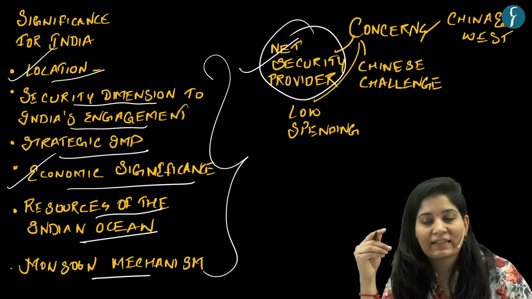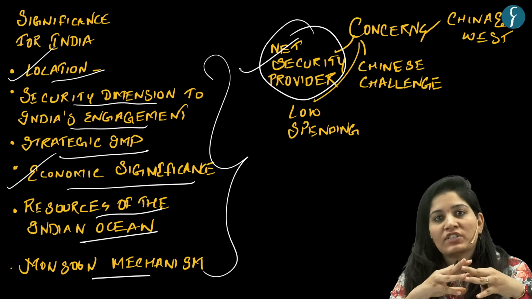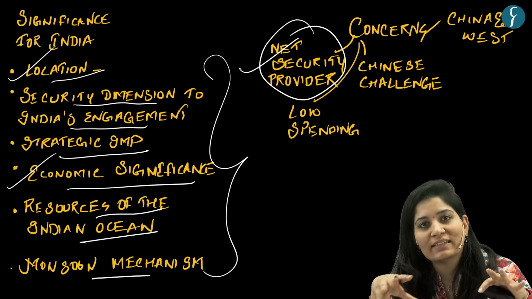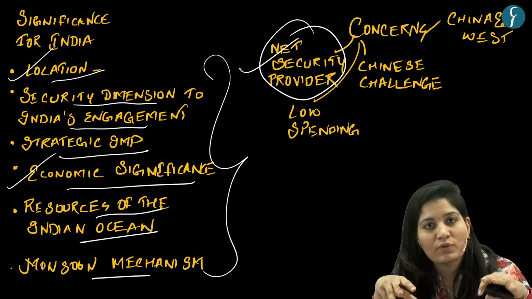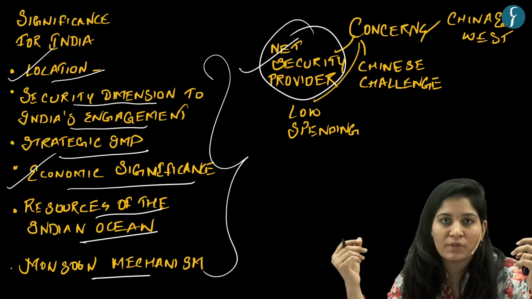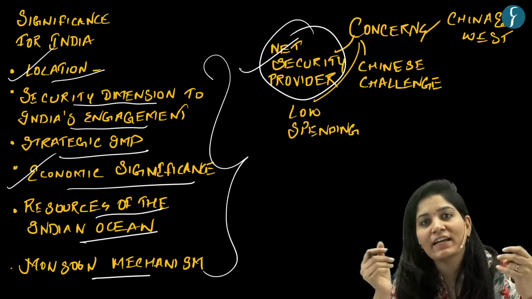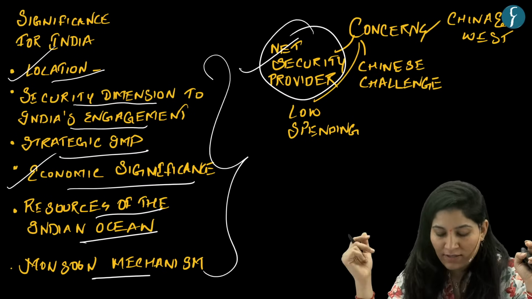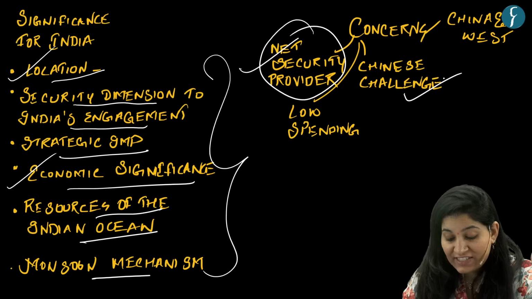What is China doing? China is creating long term relationships with these countries around India by pumping in a lot of money, which is very difficult for India to do in the current scenario. So that is the Chinese challenge.